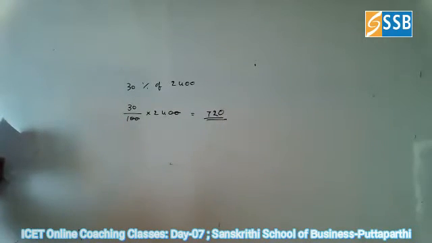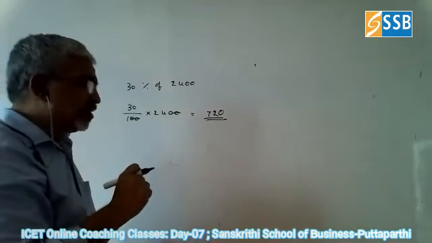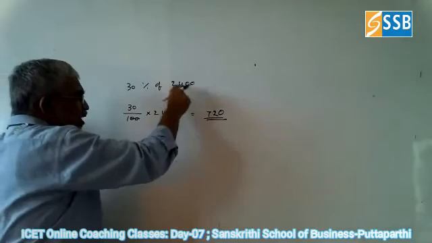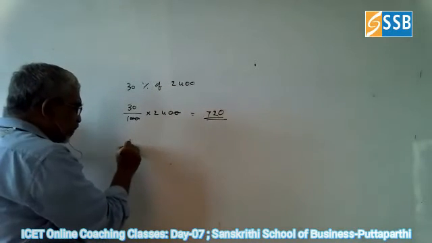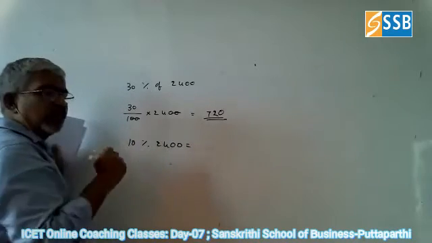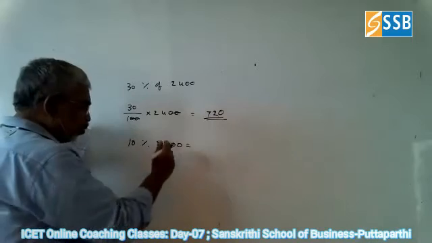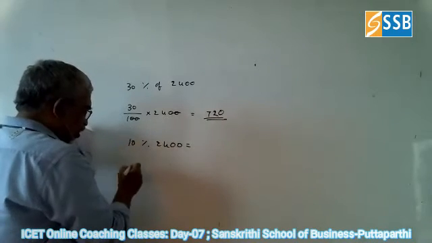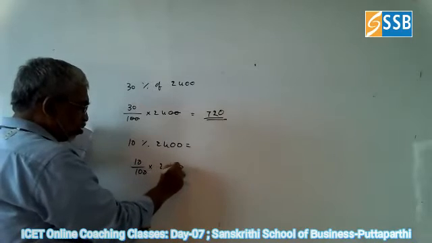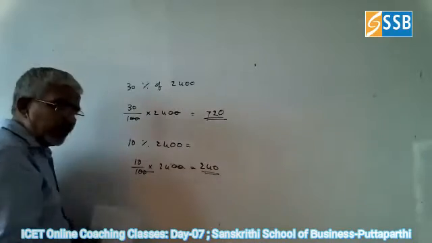But it is a long method. The shortest and very easy way is 10%. What is 10% of 2,400? Remove one 0. That's all. Or 10 by 100 into 2400; these two cancel. So you get 240.